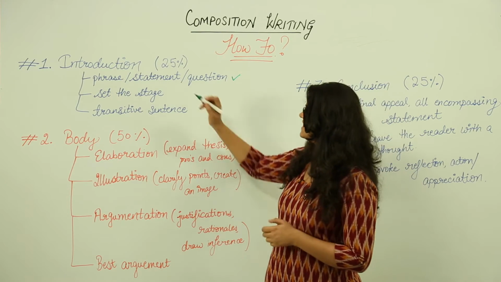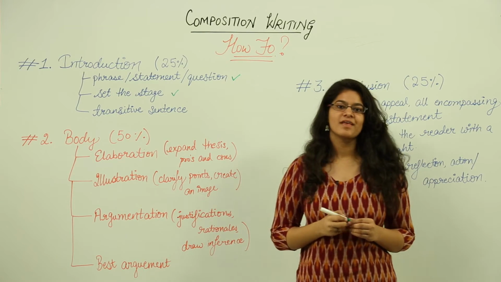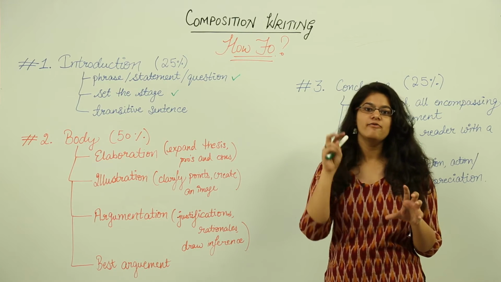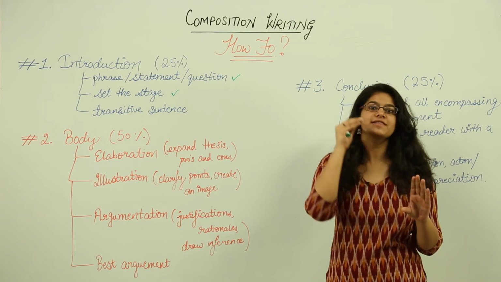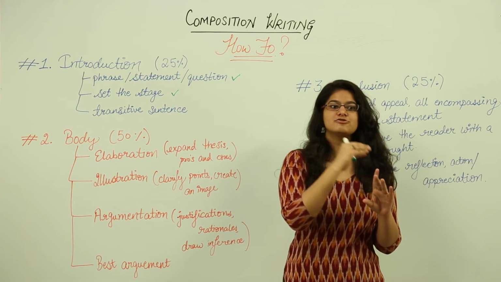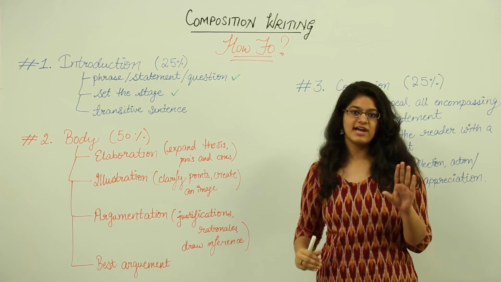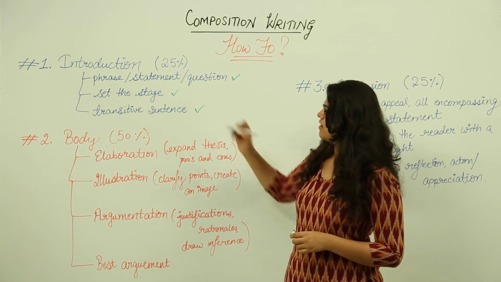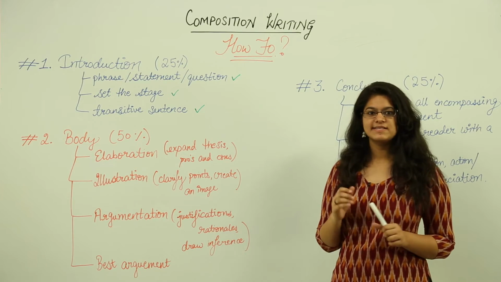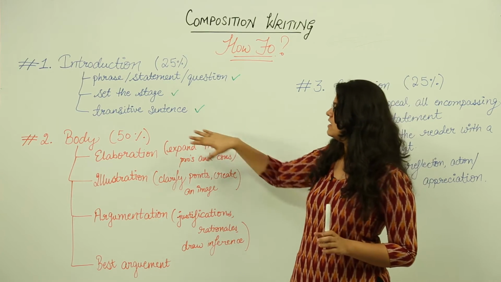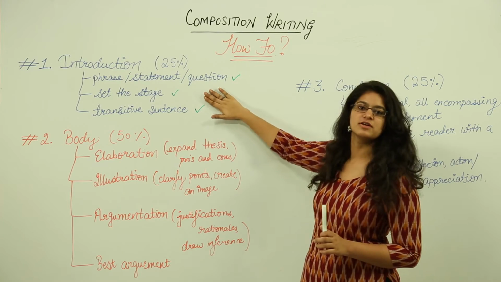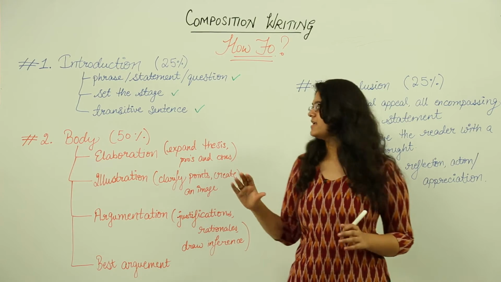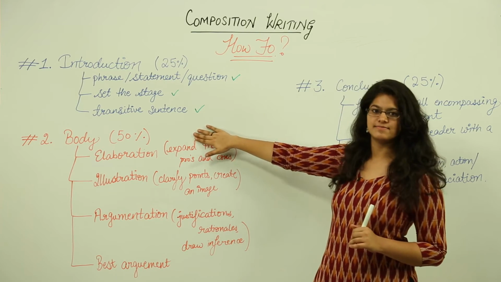Next, we set the stage. How do we do that? We revolve around the plot, and then finally we come to the plot. We tell them, okay, this is the problem, or okay, this is the topic that I am going to describe further. Next, we use a transitive sentence. What is a transitive sentence? Something that would help the reader connect the body with the introduction. So slowly you take your paragraph into transition mode where it starts building up with the body.